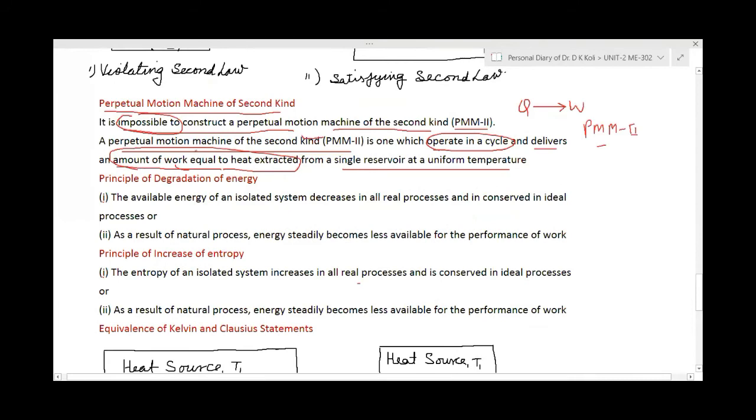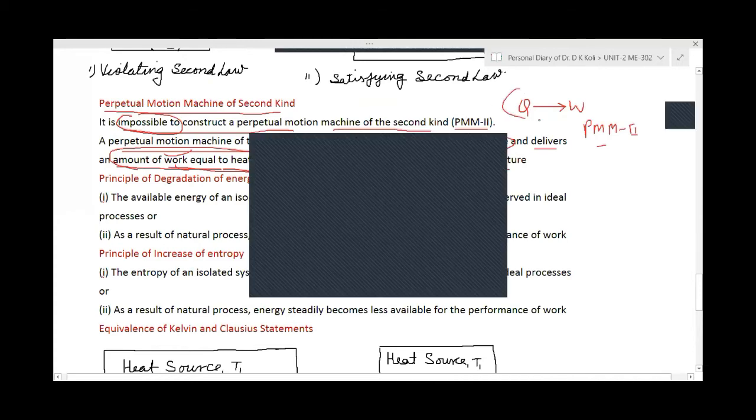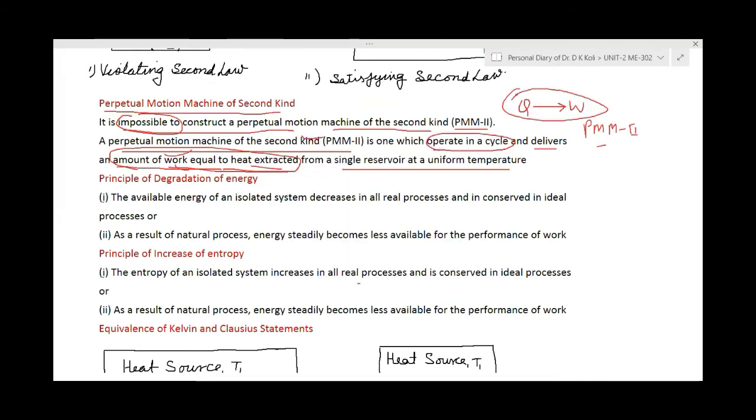It is very simple. It is impossible to construct a perpetual motion machine of the second kind, which will operate in a cycle and deliver an amount of work equal to the heat extracted. Deliver means it will produce work equal to what? Heat extracted. Q equal to W. That machine is not possible. This is the statement of the second law, called the perpetual motion machine of the second kind.